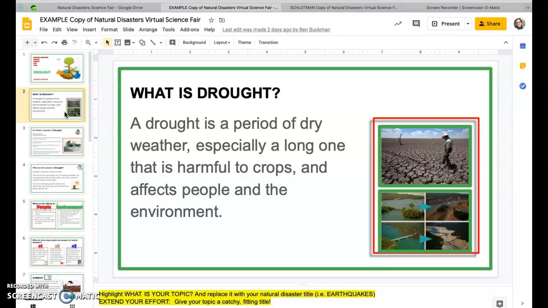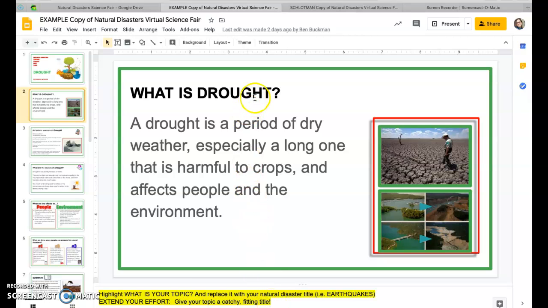Remember the next slide we did yesterday is the definition slide. It was titled What Is, and then it said Your Topic. If you look down here, that's what it said before. The directions in the presenter's notes part of the screen said to highlight what is your topic and replace it with your natural disaster title. Extend your effort. Give your topic a catchy, fitting title.